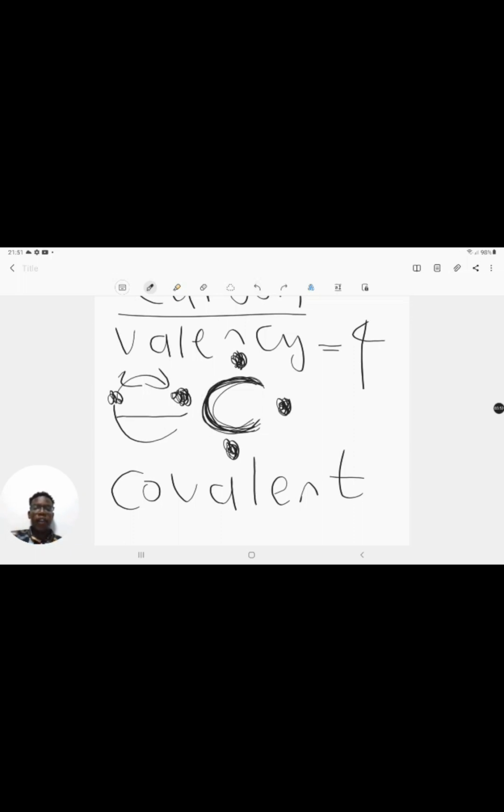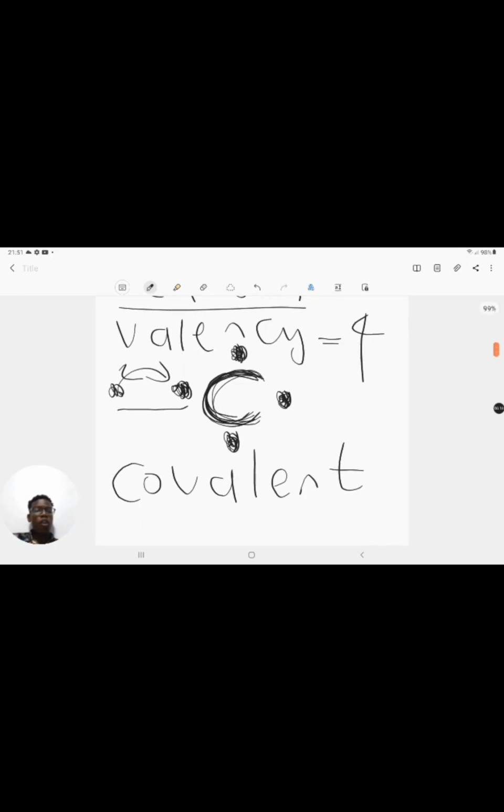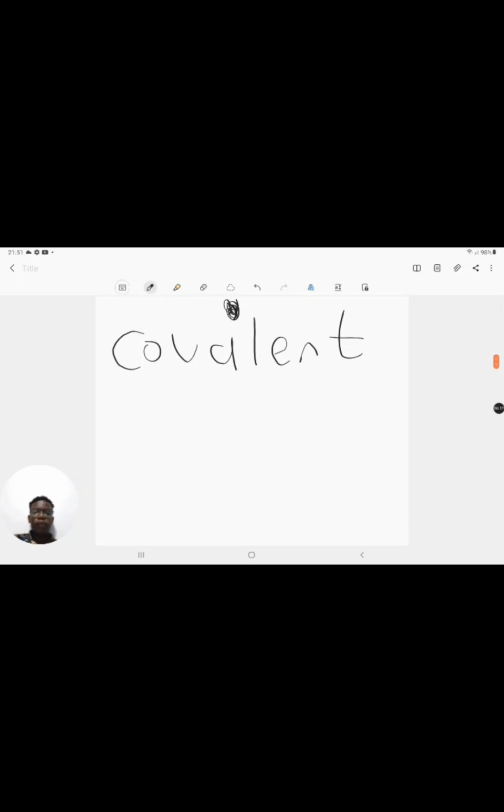Okay, so that is very important to understand about carbon. It forms covalent bonds with other elements. Not only does it form covalent bonds, it wants to share all of its electrons with other elements, right? It wants to share all of its electrons, but it only has 4 electrons to share. Okay, and the chain formed by your carbon.